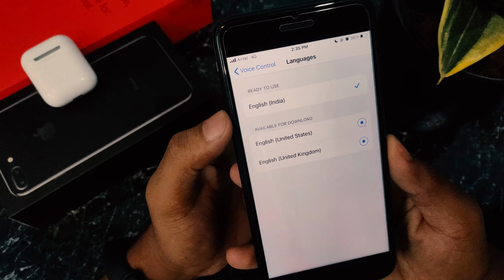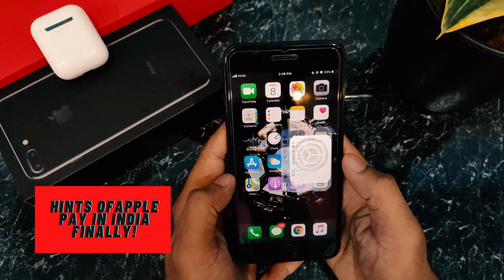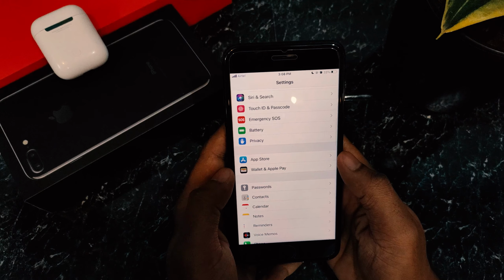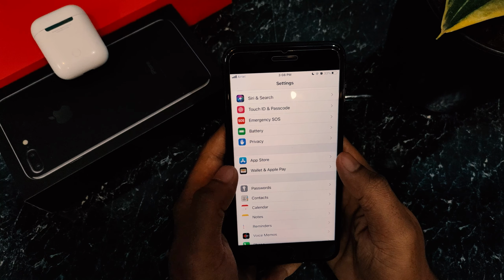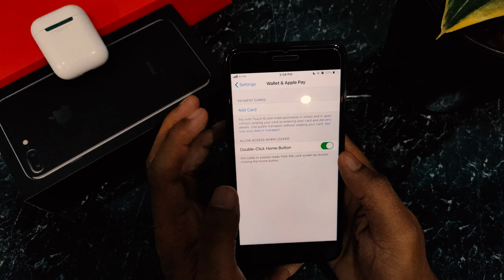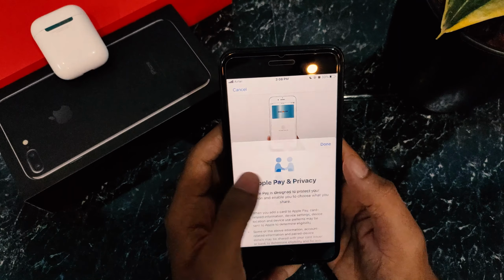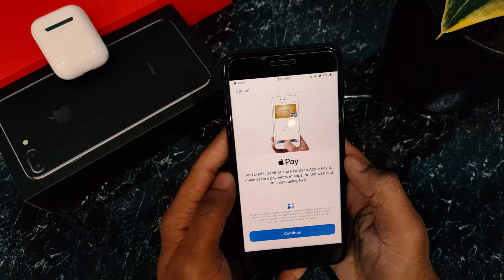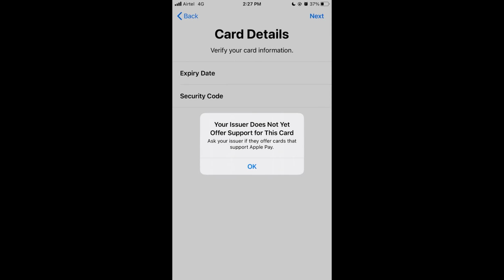Now talking about Apple Pay in India, just go to settings and you will find an option wallet and Apple Pay. If you remember, in iOS 13 this option was just wallet. Now after you open this, you have an option of adding cards. When you click on add cards, you can clearly see how it says Apple Pay. I tried to continue and add my cards but they didn't work and showed this error.